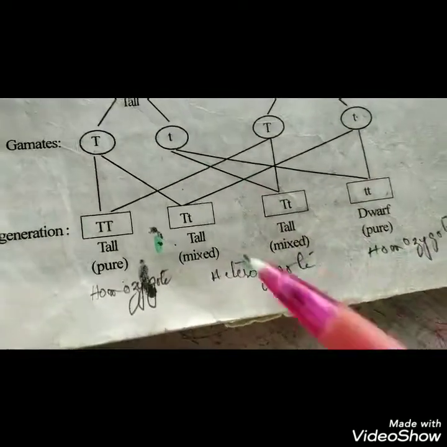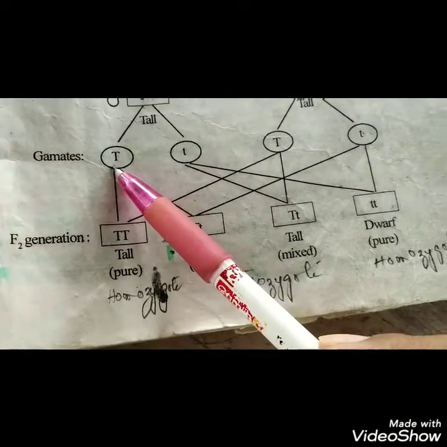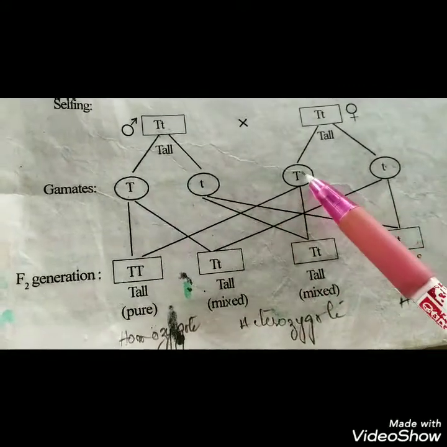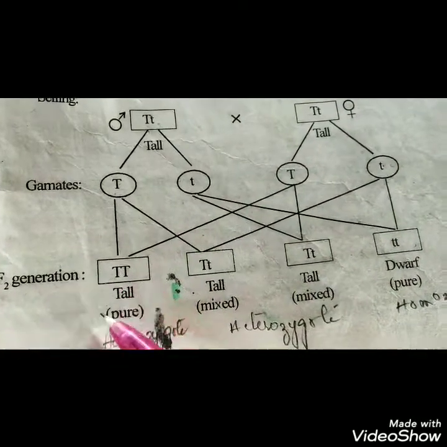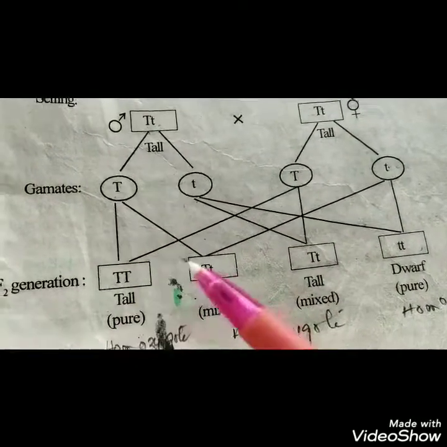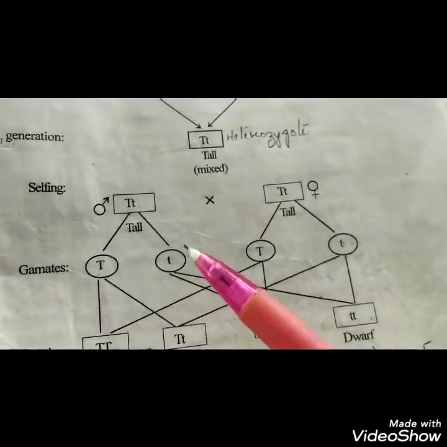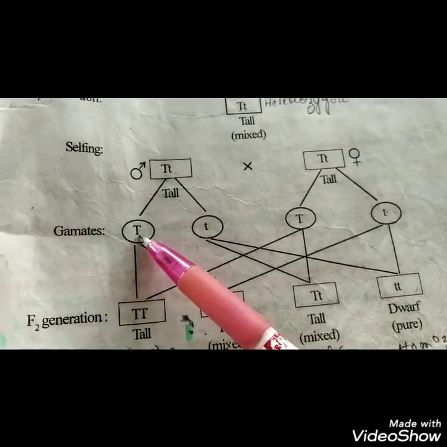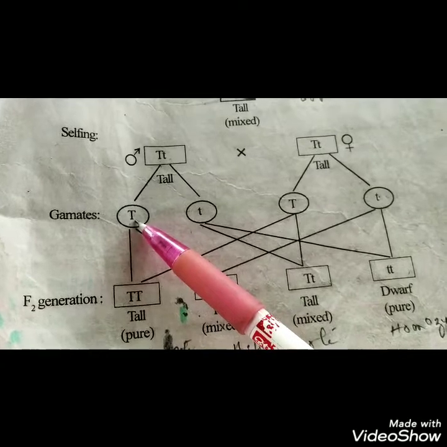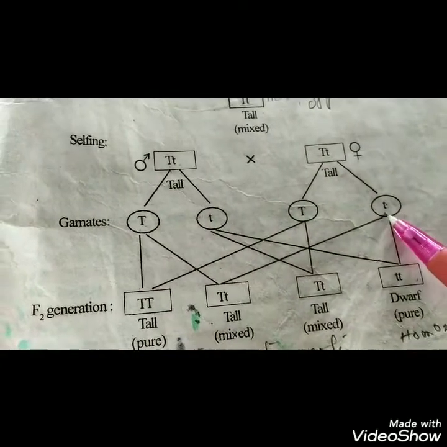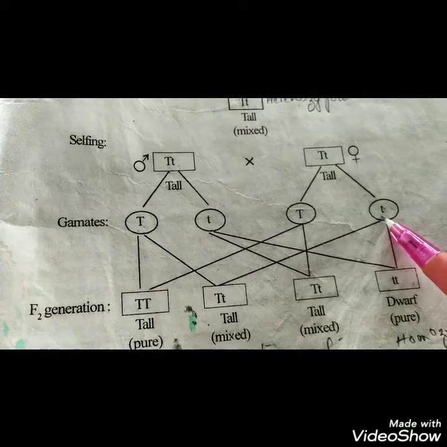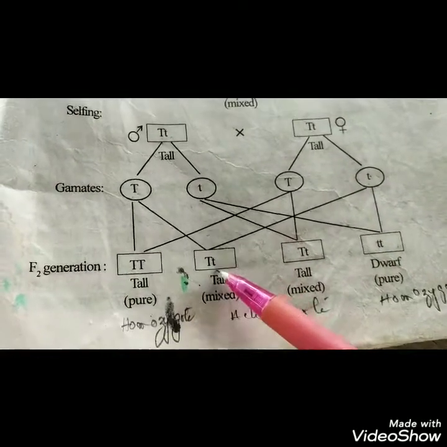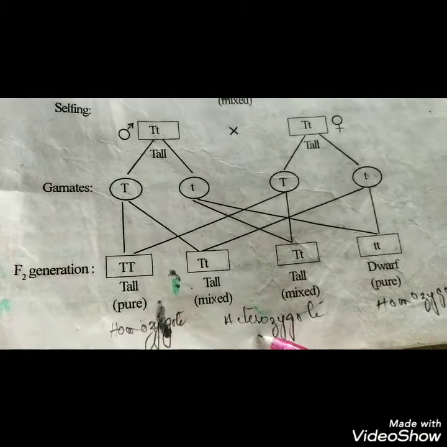See here, the capital T gamete of the male fuses with the capital T gamete of the female and forms an individual which is a homozygote tall plant. And then next, this capital T gamete of the male fuses with the small t gamete of the female and forms a plant which is heterozygote.